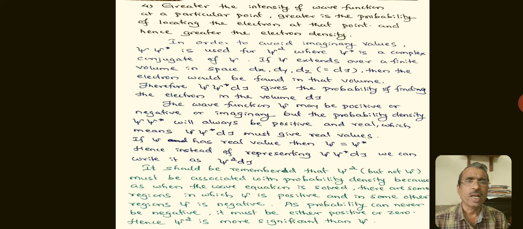It should be remembered that psi square, but not psi, must be associated with probability density, because when the wave equation is solved, there are some regions in which psi is positive and in other regions psi is negative. As probability can never be negative, it must be either positive or 0. Hence, psi square is more significant than psi.